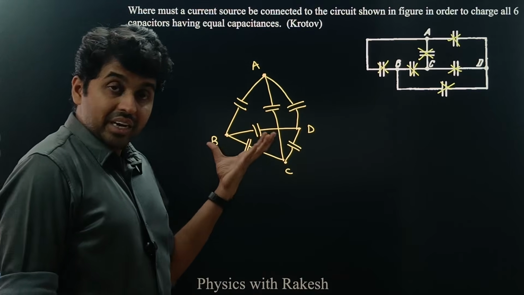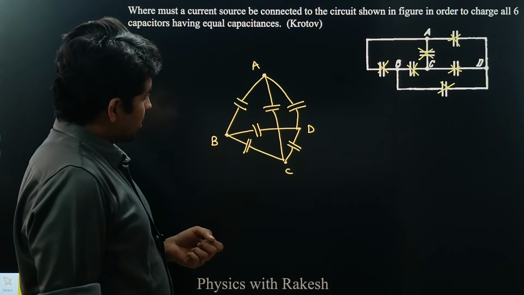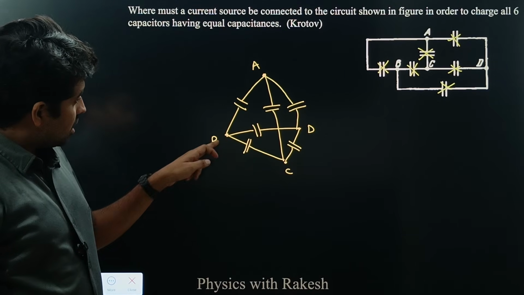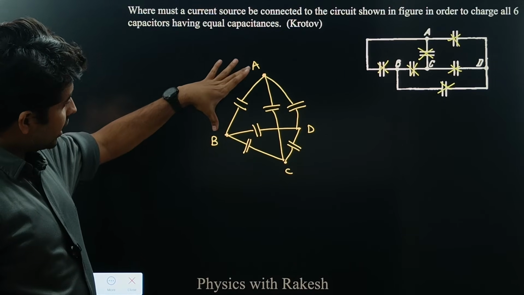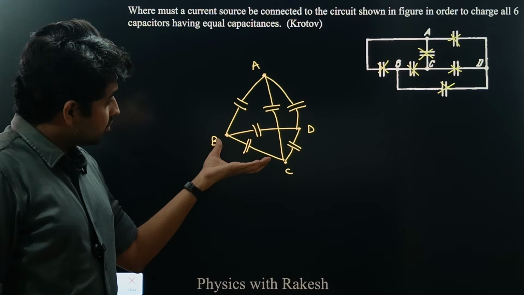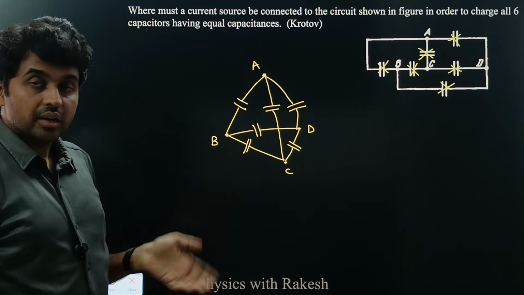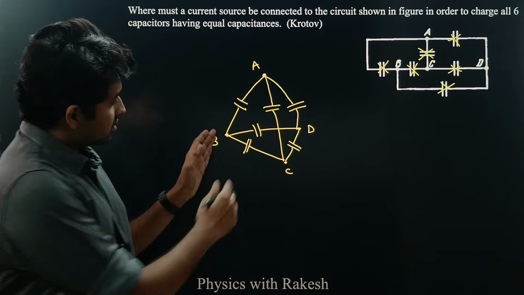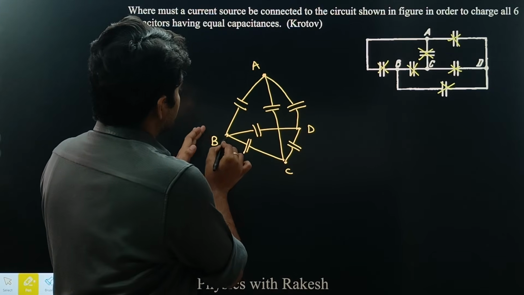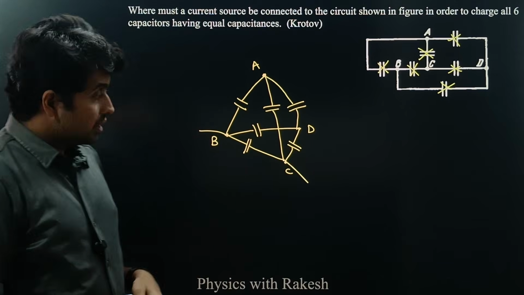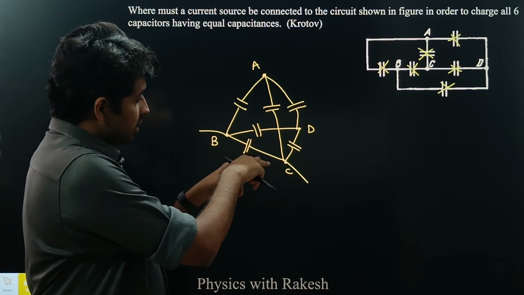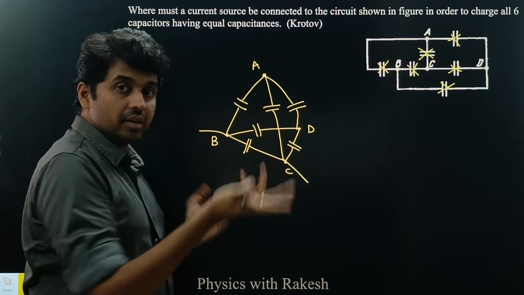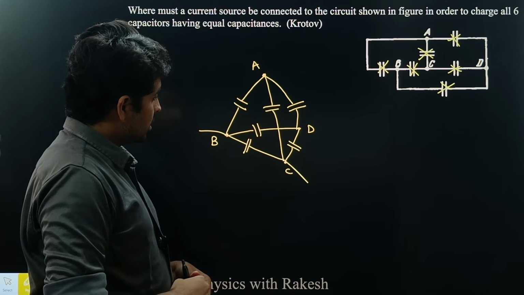So you see it is forming a tetrahedron here. Tetrahedron means that however I connect, let's say I make a connection between A and B, or between B and C, or C and A, or anything, it is going to be equivalent. So let us just make a connection between, suppose, B and C. If we can find that all capacitors will be charged if I connect a cell between B and C, then I can make connections anywhere and all capacitors will be charged.